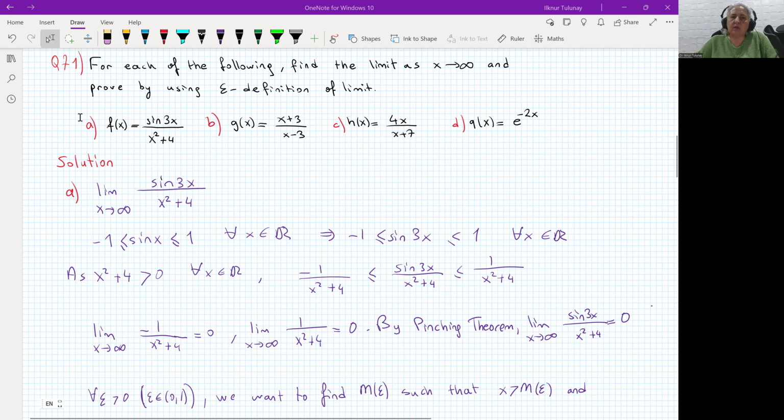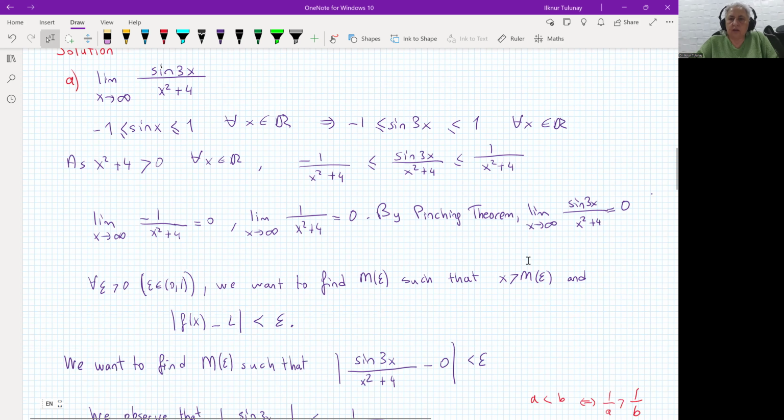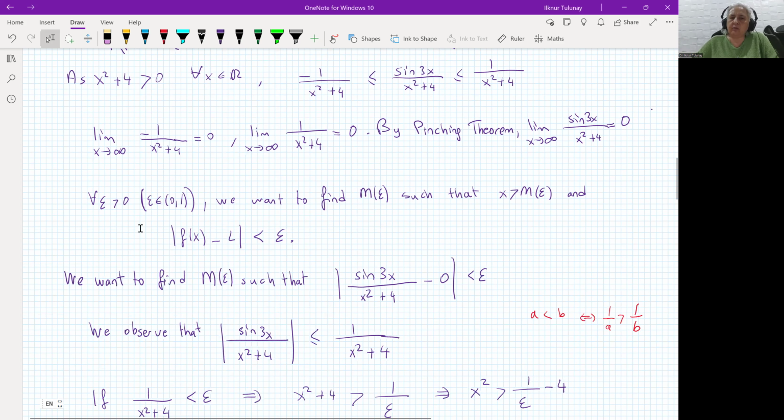In the second part, we would like to show that this is the limit by using the epsilon definition of the limit. So this is the epsilon definition of the limit. For each epsilon bigger than 0, this is not any real number. We are considering epsilon to be a number between 0 and 1, and our idea is to get closer and closer to 0, because you want more precision for your result.